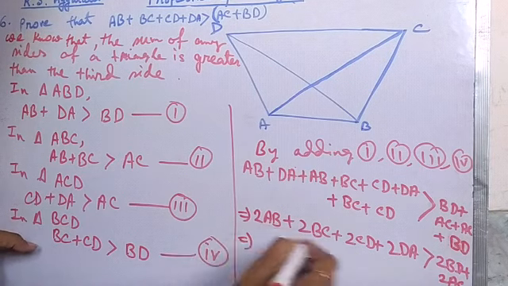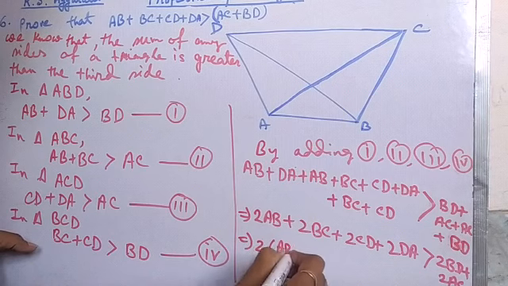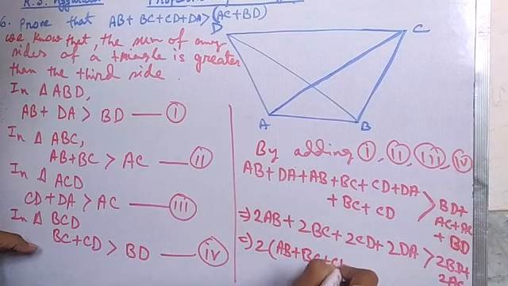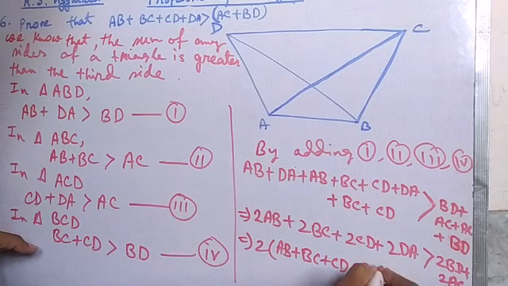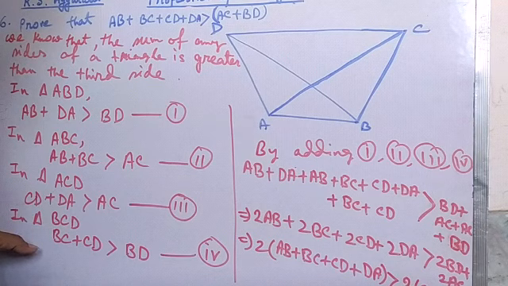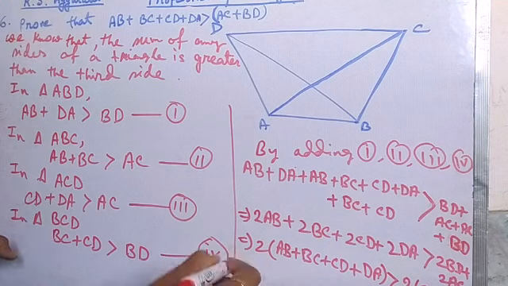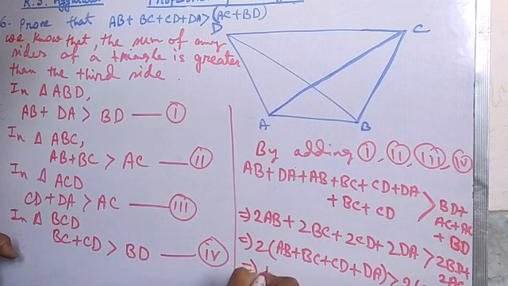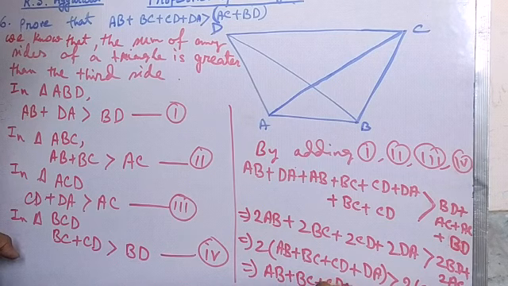Next, 2 will be taken common, so AB plus BC plus CD plus DA is greater than 2 into BD plus AC. Then 2 can be cancelled, so we get AB plus BC plus CD plus DA greater than BD plus AC. We can write AC plus BD. Proved.